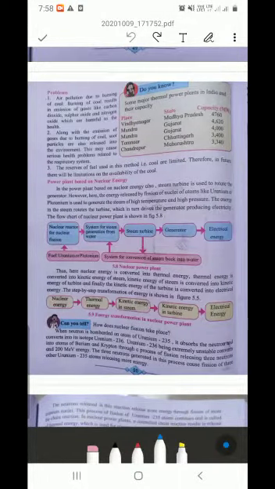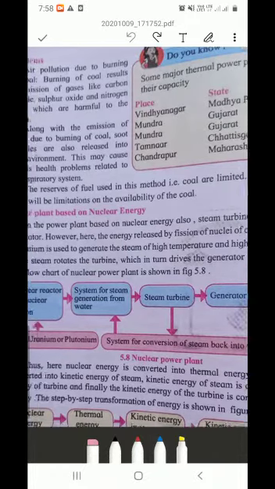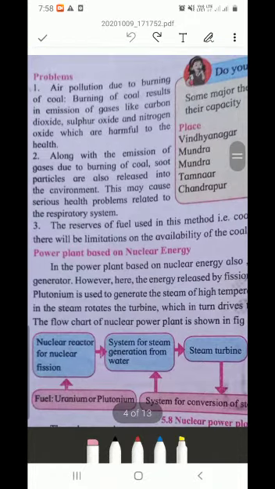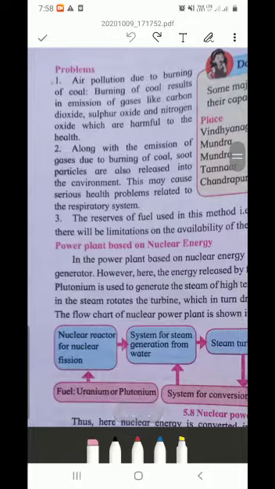Then what is the second thing? Along with the emission of gases due to burning of coal, soot particles are also released into the environment. Now, what is soot? Soot is very, very fine black particles which are released in the air. If you've seen many times while driving a bicycle or two wheeler, the soot particles